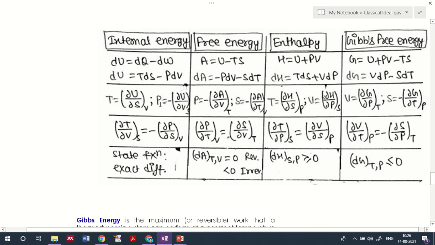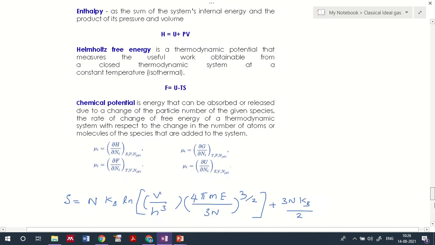Similarly, if you differentiate the internal energy with respect to V at constant entropy, you will get the pressure representation.